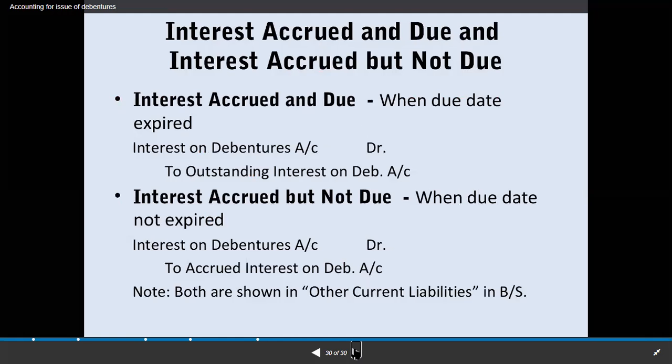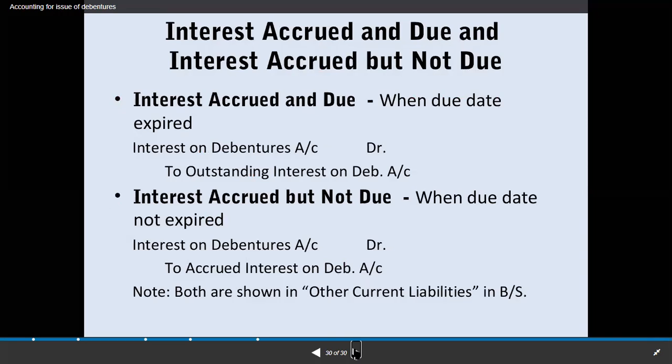Interest accrued and due, interest accrued but not due. Now, here are the two complicated cases on which you will be having maximum adjustments. Interest accrued and due means it is payable and still not paid to the debenture holders.